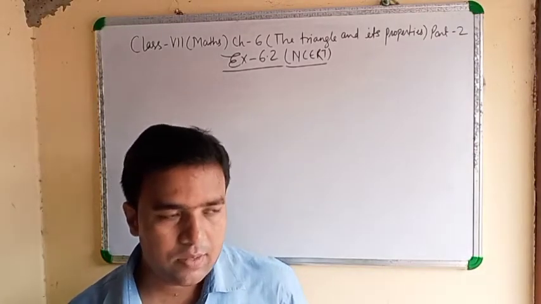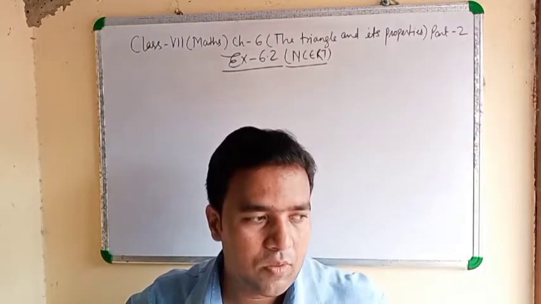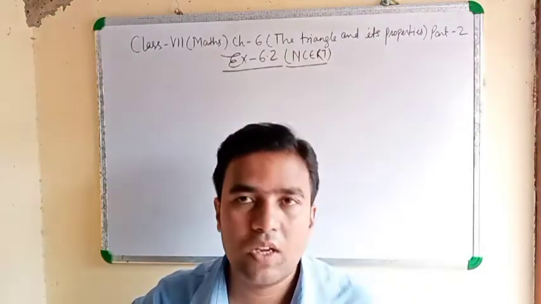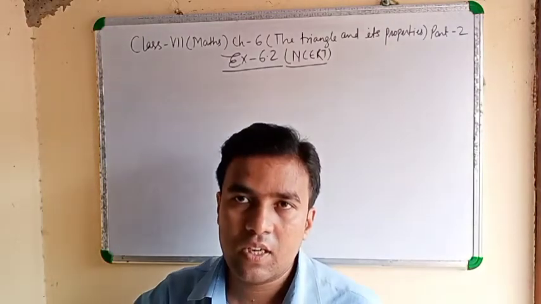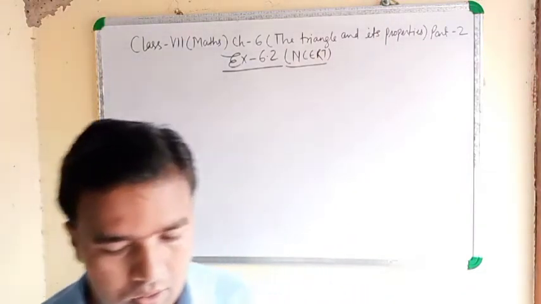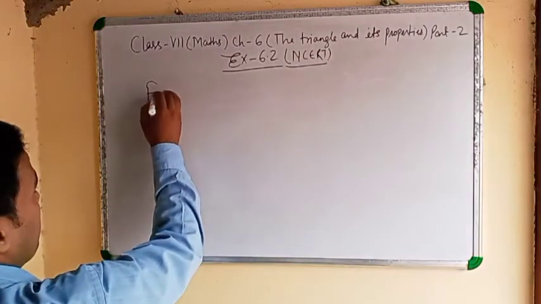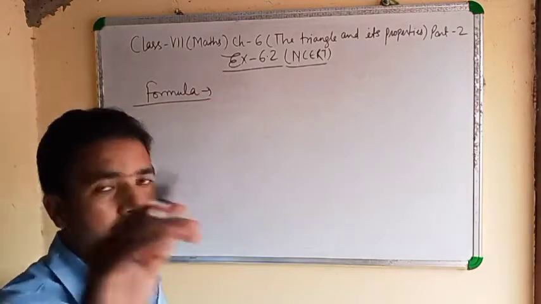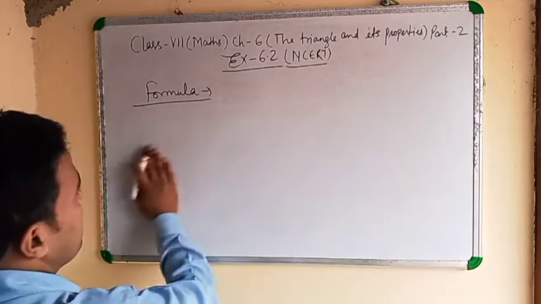In exercise 6.2, I will tell you one formula before starting this exercise. With the help of that formula, you can do all the questions of this exercise. Clear? So first of all, we will write the formula.